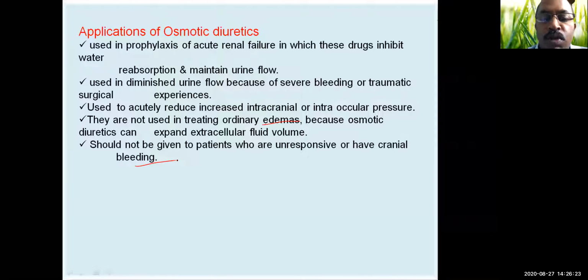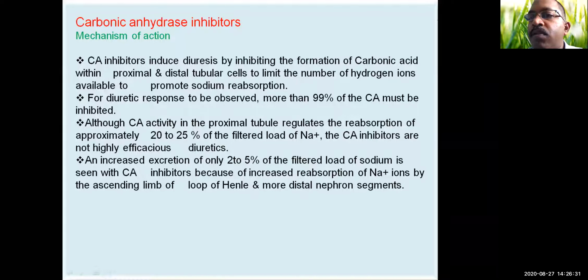Coming to the next part, that is carbonic anhydrase inhibitors. The mechanism of action we have already seen. Carbonic anhydrase inhibitors induce diuresis by inhibiting the formation of carbonic acid within proximal and distal tubular cells to limit the number of hydrogen ions available to promote sodium reabsorption. So if H plus ions are generated, only then reabsorption of sodium ions takes place. That is, sodium ions are excreted into the lumen and reabsorption of sodium ions is possible. But whenever there are no H plus ions produced, then there is no chance of reabsorption of sodium ions.